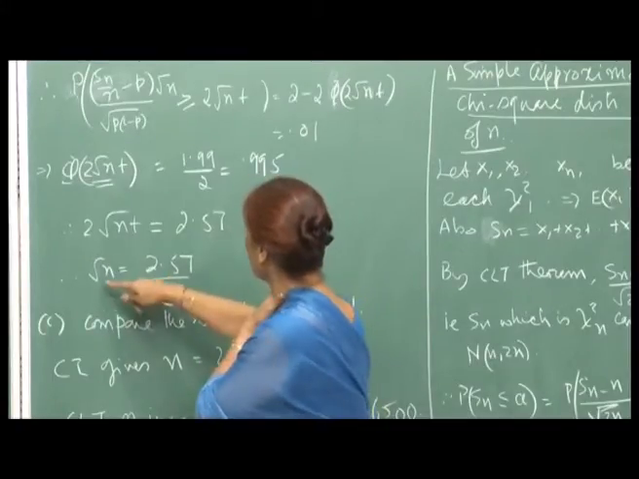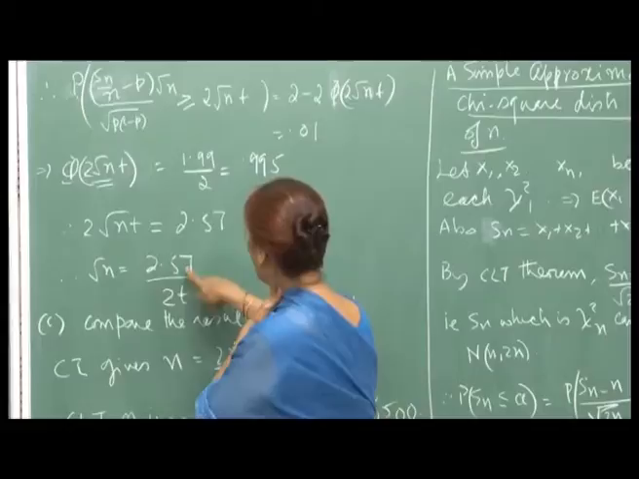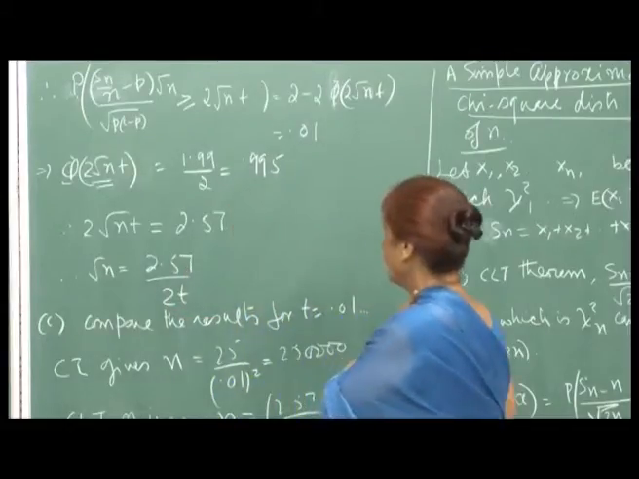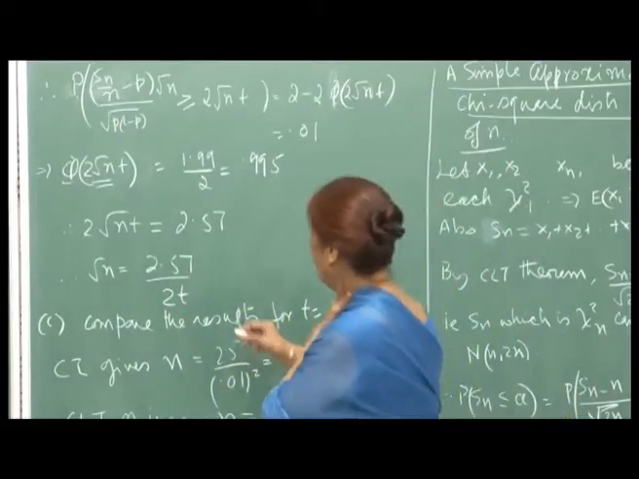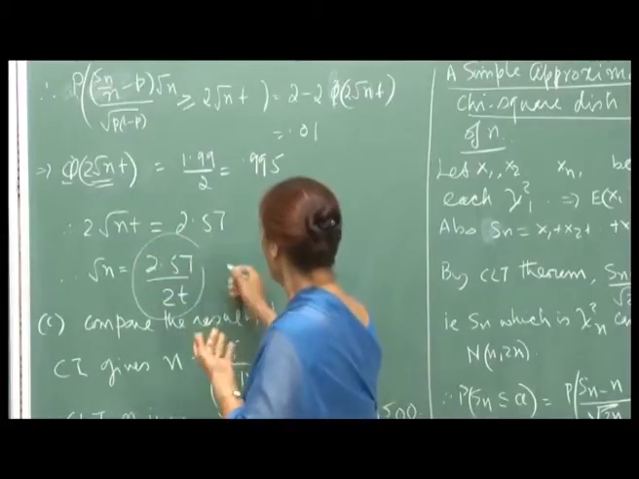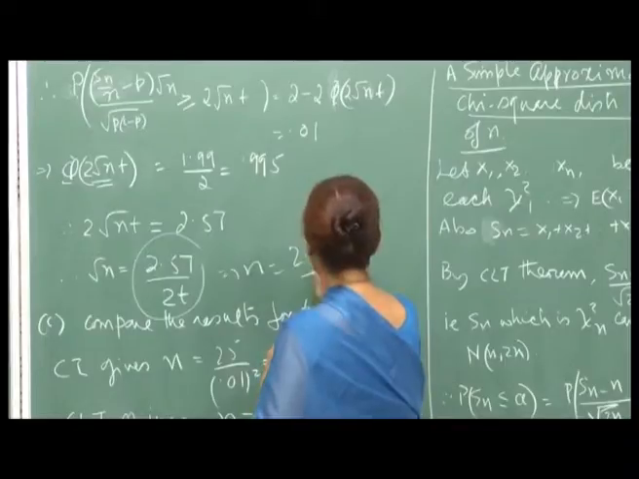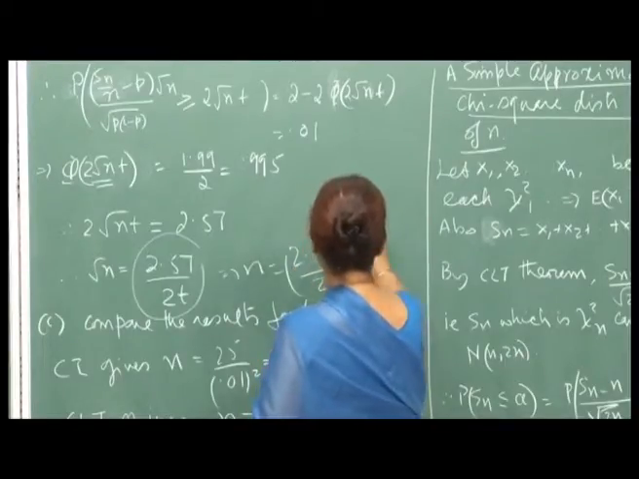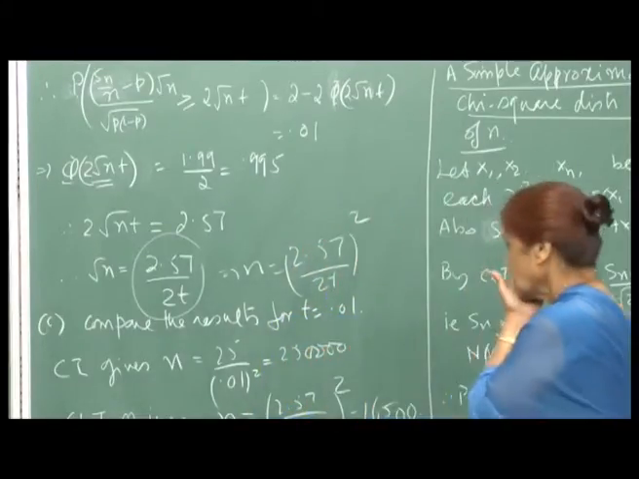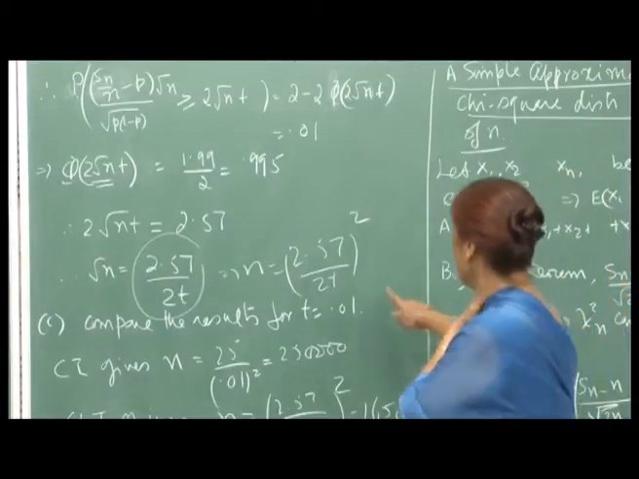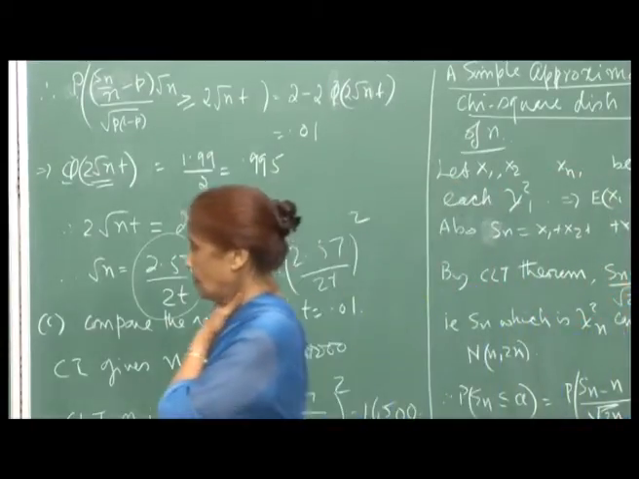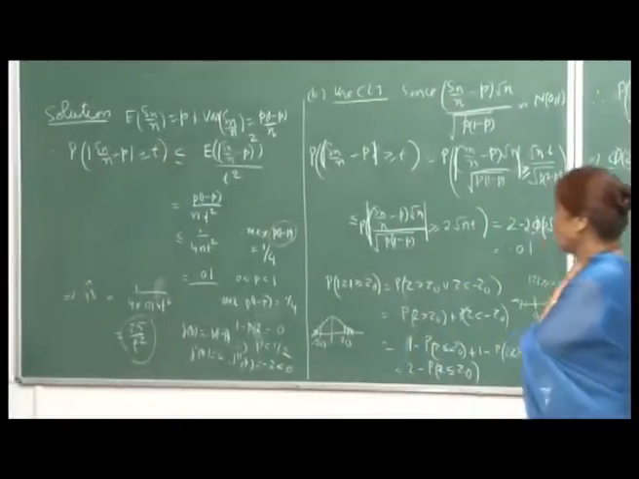Okay. So, therefore, this gives me root n as 2.57 upon 2t. So, by the central limit theorem, the estimate, this implies that your n is (2.57 upon 2t) whole square, right. So, this is our central limit estimate, and that is our Chebyshev's inequality estimate.